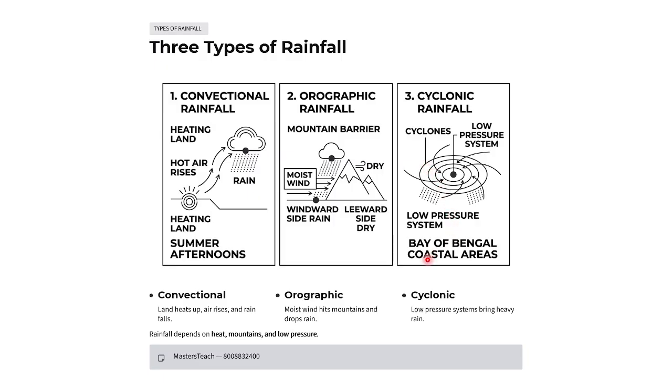In the Bay of Bengal coastal area it happens. Convectional, so it is again repeating: land heats up, air rises, and rain falls. Orographic means moist wind hits the mountain and drops the rain. Cyclonic means a low pressure system brings heavy rains. So rainfall depends on three factors: heat, mountains, and low pressure.